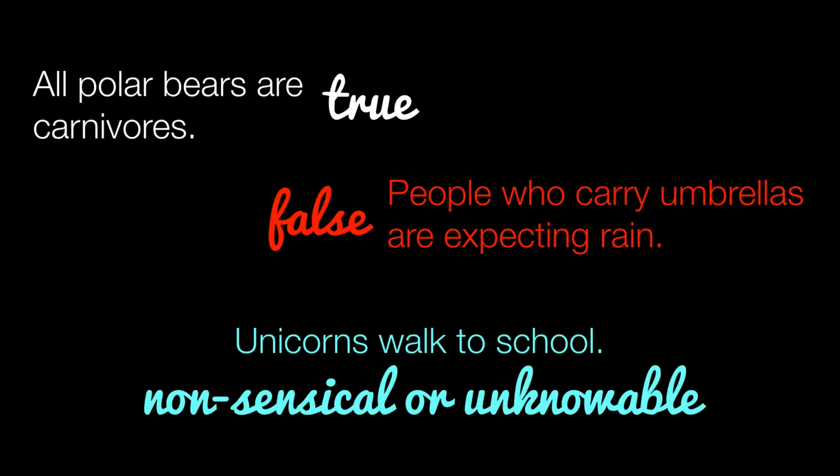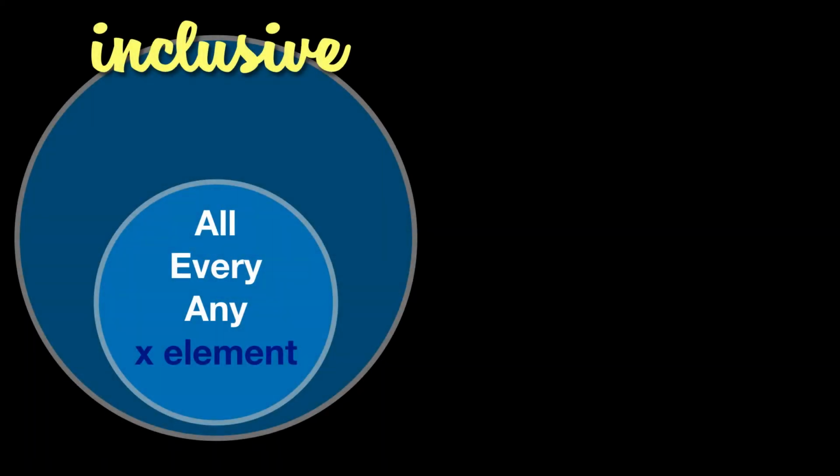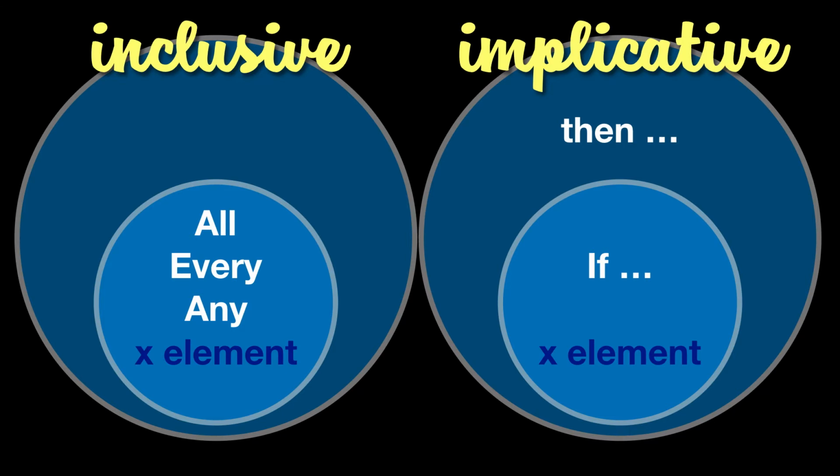So, one of the morals of the story is that valid arguments can be made whether individual statements are true, or false, or even nonsensical or unknowable. What's important for the overall argument is the structure. Validity is achieved when an element is part of the premise subset, because that means it would naturally and obviously also belong to the conclusion.